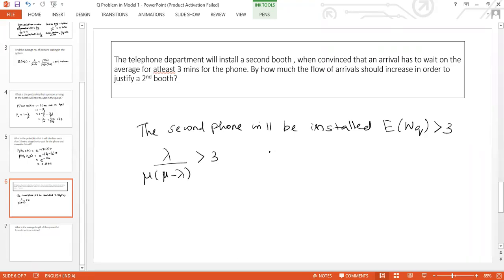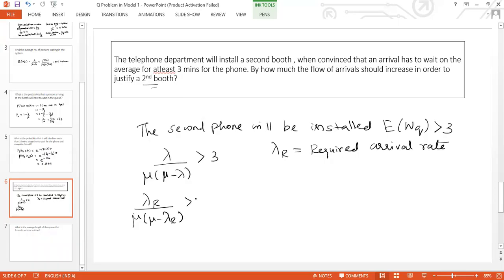Let the new arrival rate required to justify a second booth be denoted by lambda r. So we have lambda r divided by mu times (mu minus lambda r) has to be greater than 3.